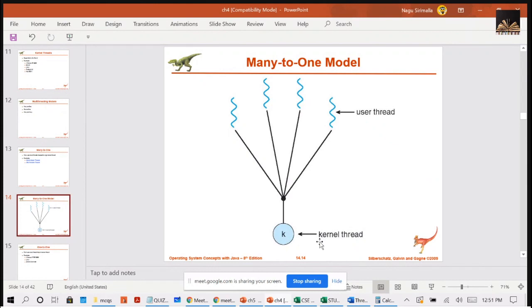That is the reason only a few systems continue to use this model, because of its inability to take advantage of multiple processing cores. Even though you have multiple cores, you are unable to execute multiple threads at a time, because multiple user threads are connected to one kernel thread, so only one thread can run in the kernel at a time. This is the drawback or limitation of the many-to-one model.